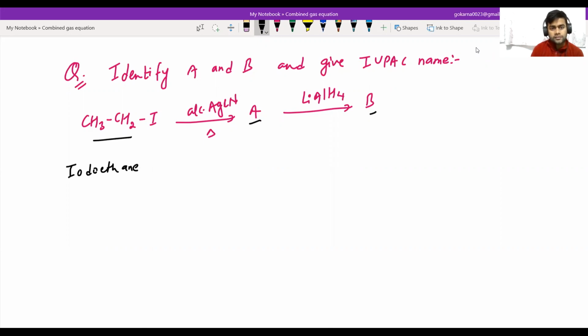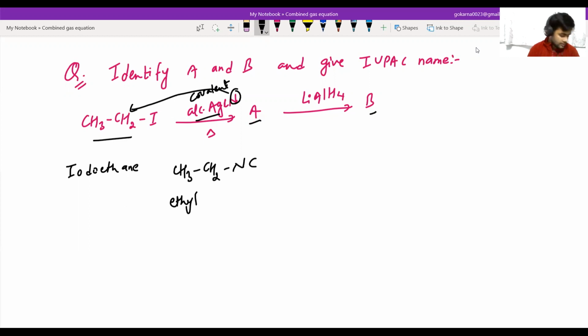When iodoethane reacts with alcoholic AgCN, silver cyanide is a covalent compound, so there is a formation of isocyanide because nitrogen bonds with carbon. Nucleophilic substitution reaction here gives CH3CH2NC. This is also called ethyl